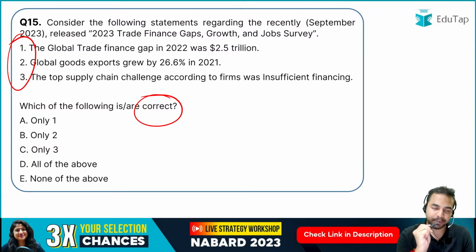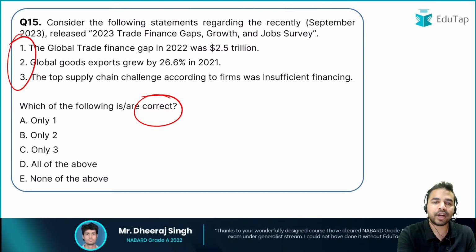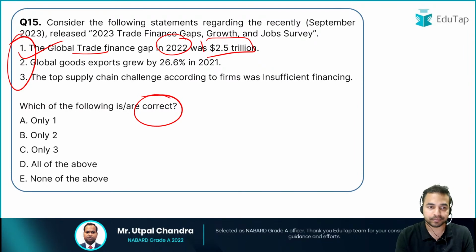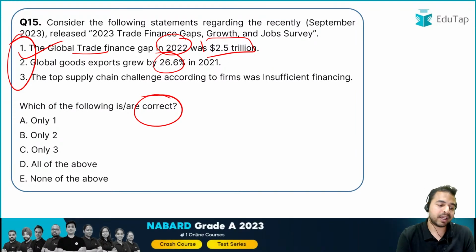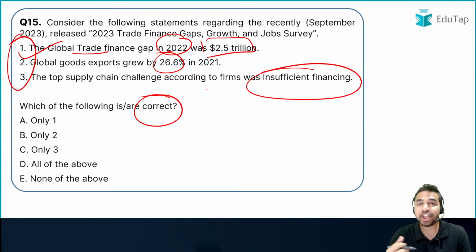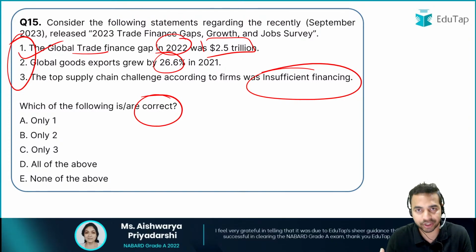तो यहाँ पर जो statements mention की गई हैं उसमें से identify कीजिए कि कौन सी statement correct है. सबसे पहली statement, it says that the global trade finance gap in 2022 was 2.5 trillion dollar. That is absolutely right as per the discussion that we had on this report. Statement 2 says the global goods exports grew by 26.6% in 2021. Statement 3 says जो top supply chain challenge है according to the firms was insufficient financing. तो सबसे बड़ा supply chain का challenge है वो कौन सा रहा है? That is insufficient financing. That means financing जो है वो अच्छी नहीं हो पा रही है.